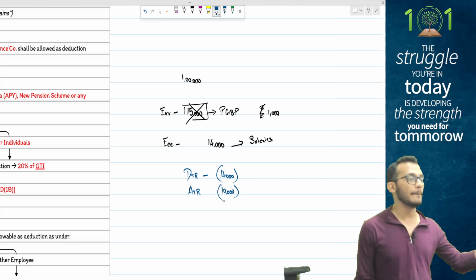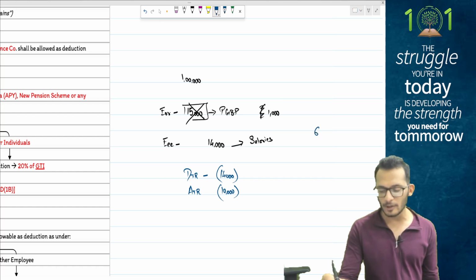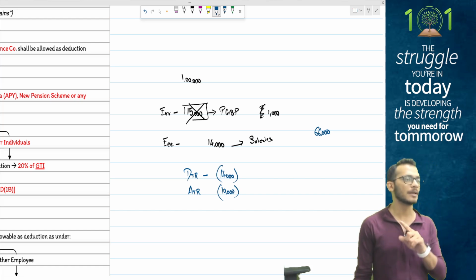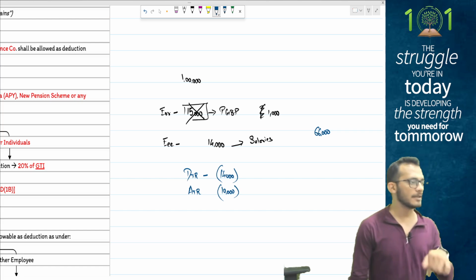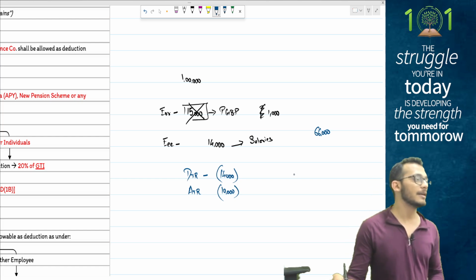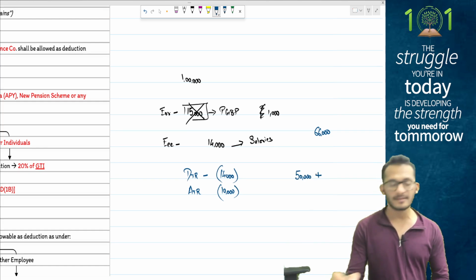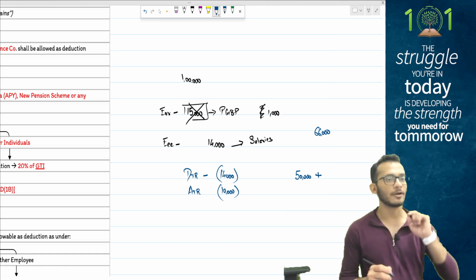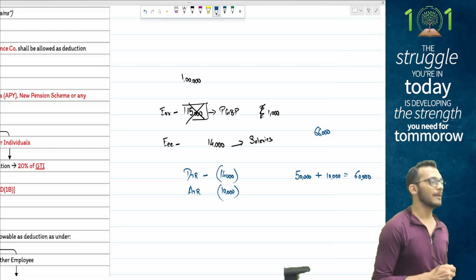Now this is all for only the employer's contribution. If the question says the employee has contributed 66,000, is there anything to do with the employer? No. Anything to do with employer salary? No. Which means this will directly be under chapter 6A. If you are under ATR, people, what will happen? First, 50,000 is allowed as deduction. For the balance 16,000 rupees, you can contribute a maximum of 10% of salary. Salary is 1 lakh rupees, so you can contribute 10,000 rupees, and therefore the overall deduction for the employee will become 60,000.